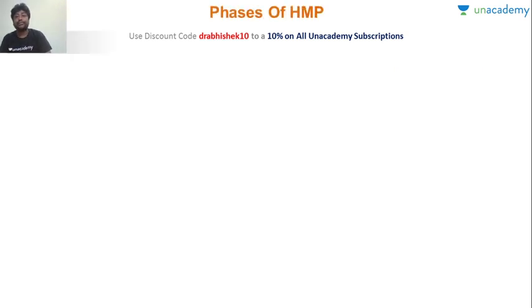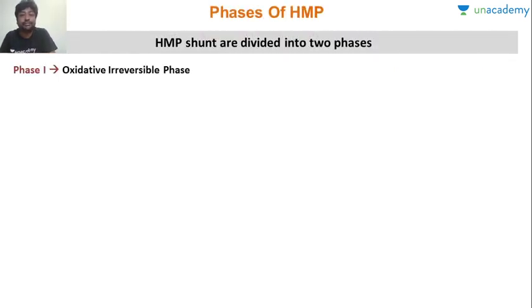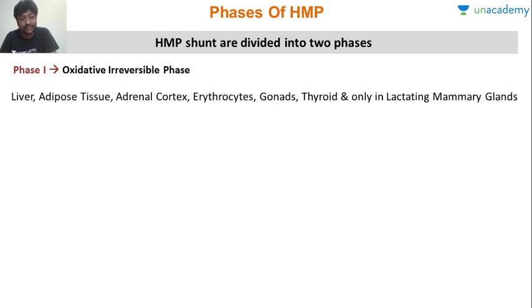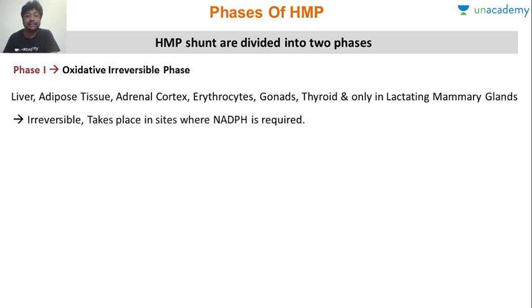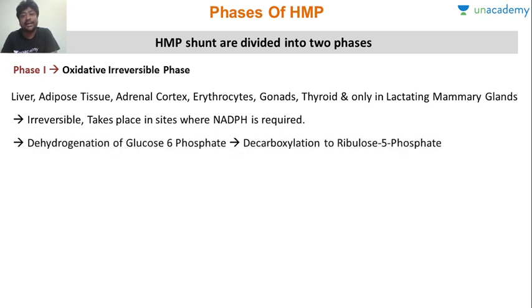Okay. So let us look at the phases of HMP shunt. First is the oxidative, but it is also the irreversible phase. This happens in liver, adipose tissue, adrenal cortex, erythrocytes, gonads, and thyroid, and lactating mammary gland. It's irreversible, and this is the place where NADPH is required. Okay, so dehydrogenation of glucose 6 phosphate will lead to decarboxylation and production of ribose 5 phosphate.